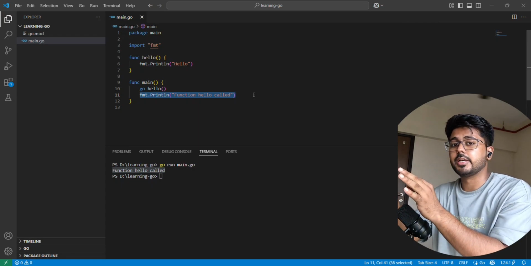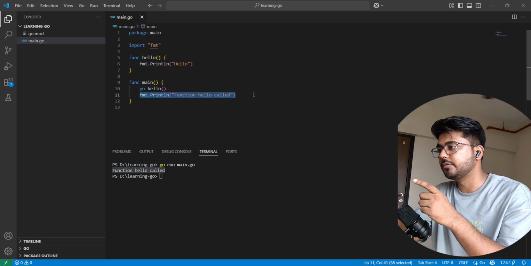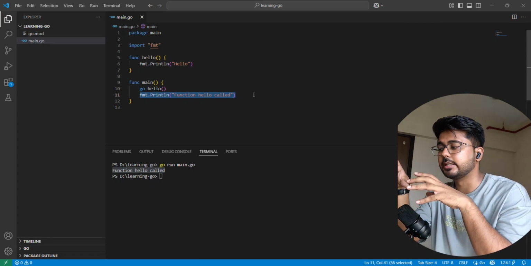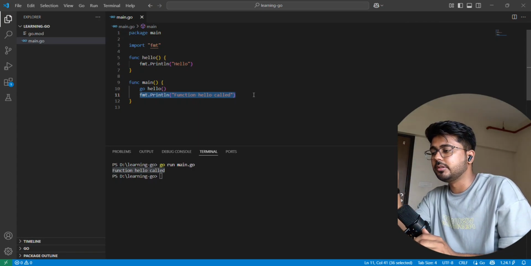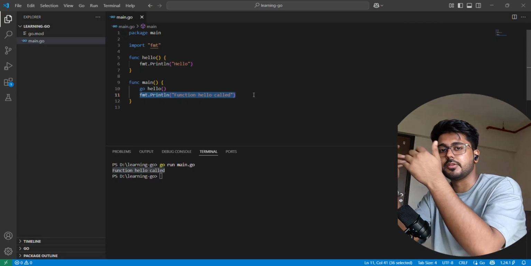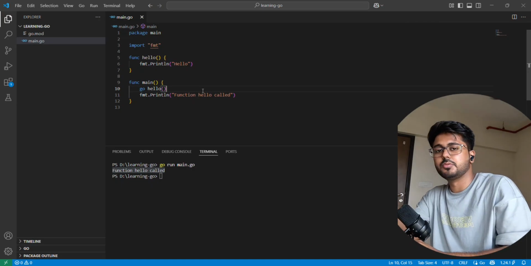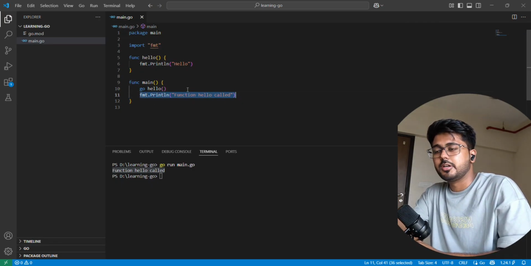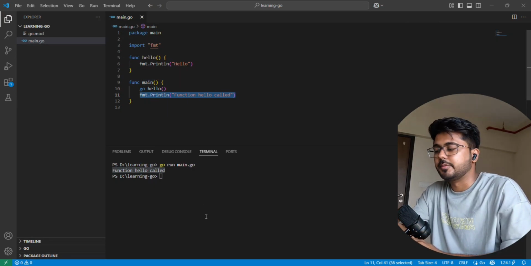This is why we would use wait groups, which we are going to cover in a later part of the video. But let me give you an insight: for the main function to wait for a particular Go routine to complete, we will use a wait group. The expected behavior is that whenever the function is called, it executes in the background, it should be called, but just because the main function finished too early, that is not printed.